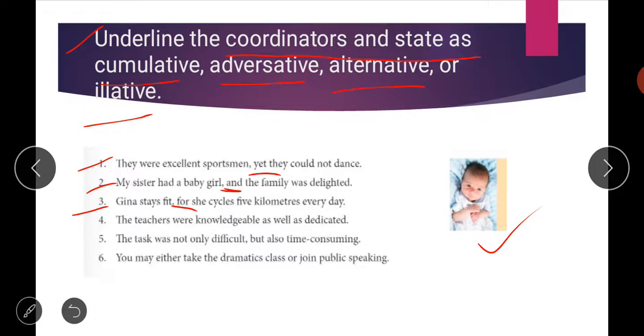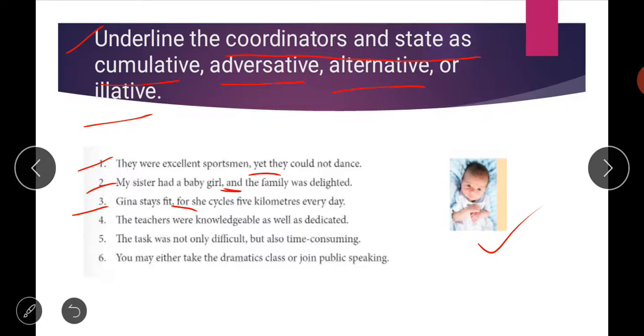Because it is telling you the reason, it belongs to the illative category that we have done just now. Geena stays fit, why? For she cycles 5 kilometers every day, because we know that if we cycle every day, it keeps us healthy and fit and fine. So this belongs to the illative category.